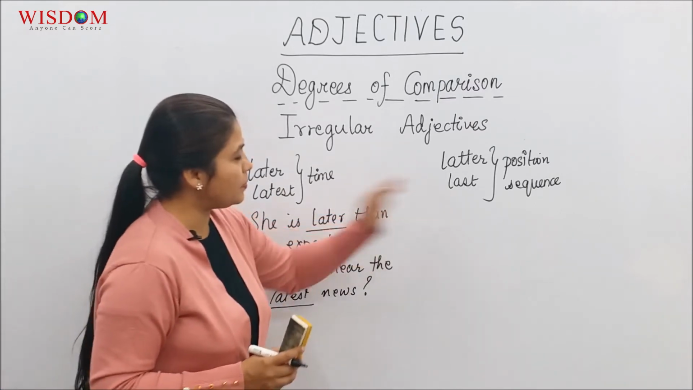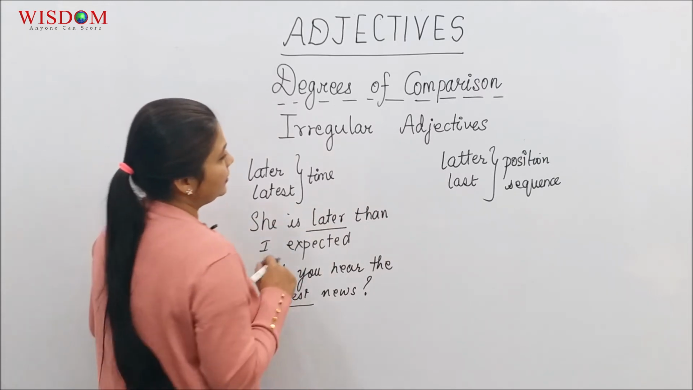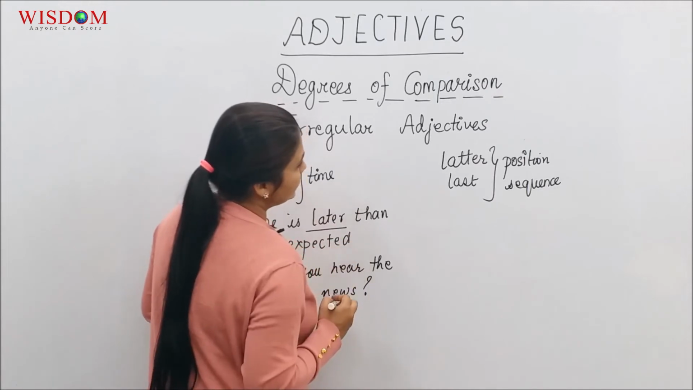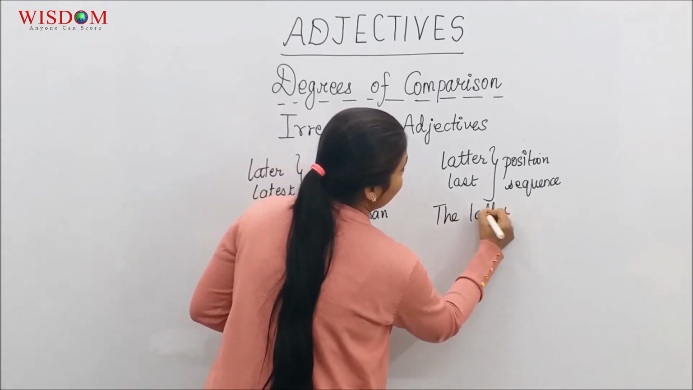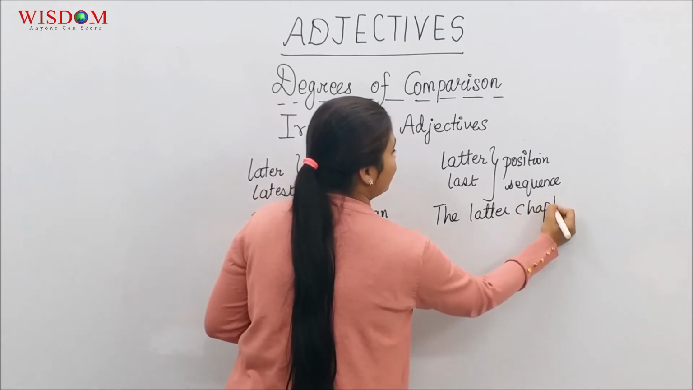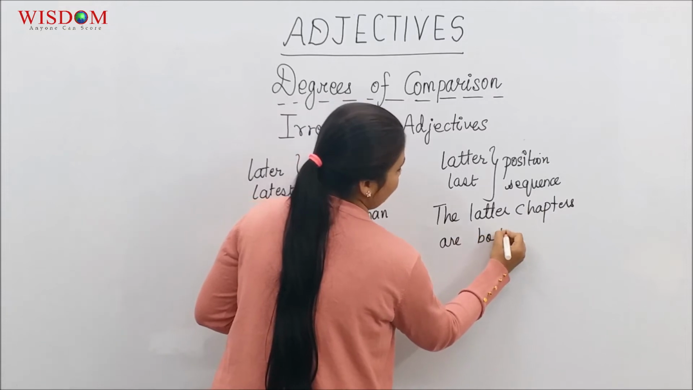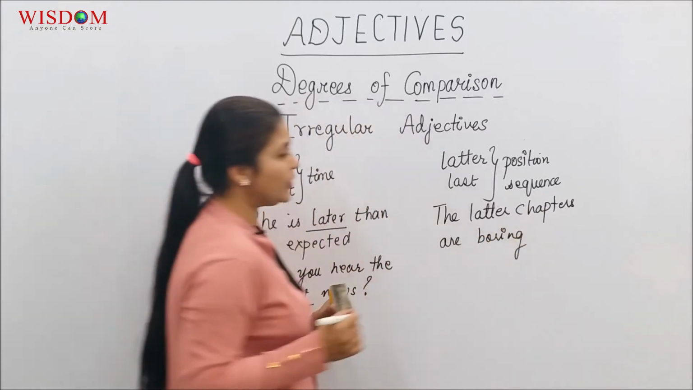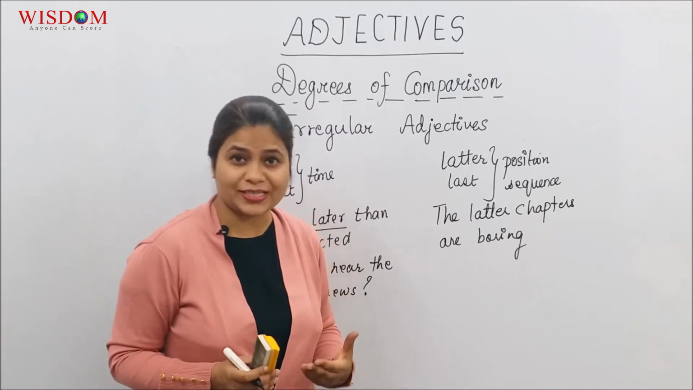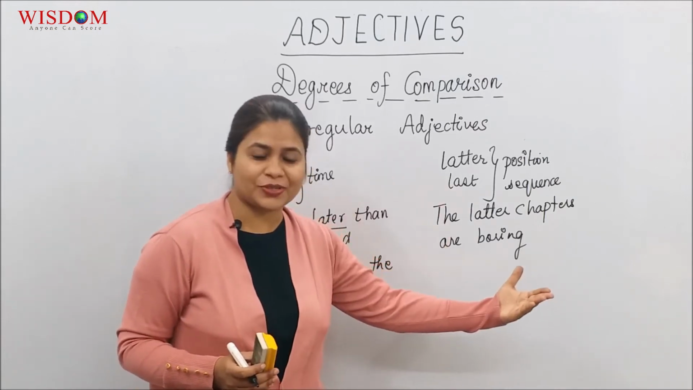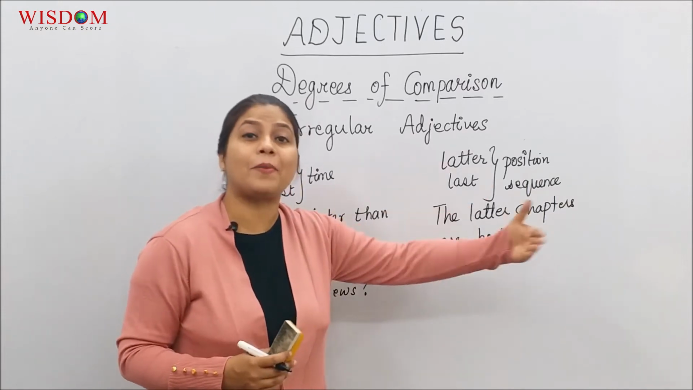Let's go to these particular words now. Latter and last. How do I use it? Let me begin with the sentence. The latter chapters are boring. Probably I'm reading a book. The first few chapters were interesting. The latter chapters, I'm talking about the chapters which in the sequence come afterward.